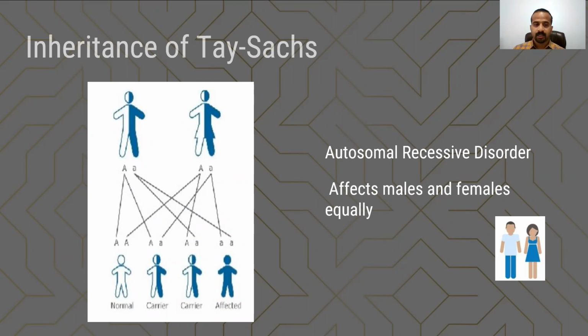The first picture illustrates that if both parents are carriers, there is a 1 in 4 probability of having a non-carrier child. The second and third illustrate that there is a 50-50 probability of having a carrier child. And finally, the last one shows that having a child with TSD has a 1 in 4 risk.